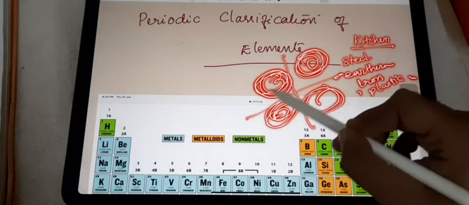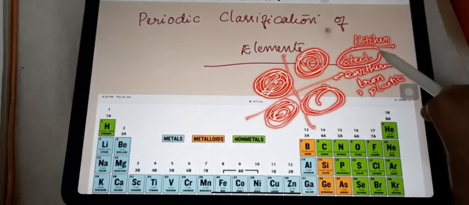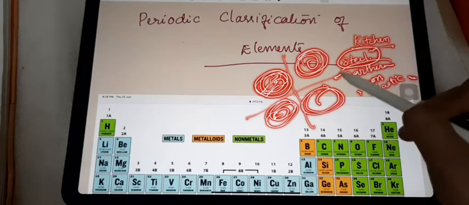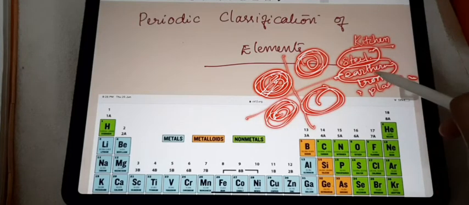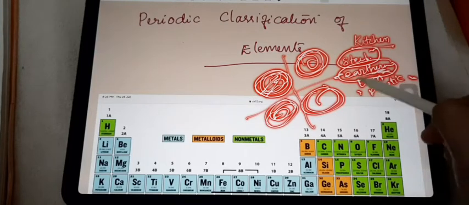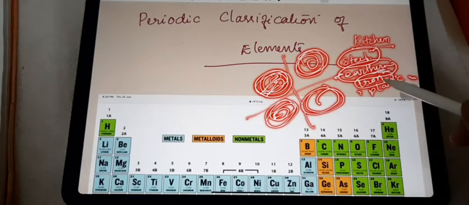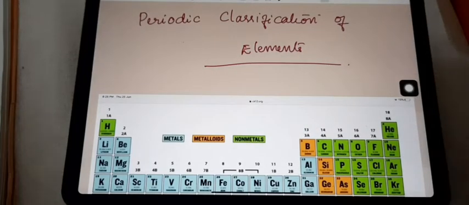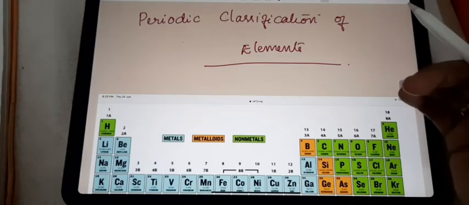So why are we arranging like this? Steel pots have their own properties. Earthen pots have their own properties, and their properties are different from the steel ones. Likewise, an iron pot has its own property, which is different from other things. Plastic has its own property. It is different from the other ones.